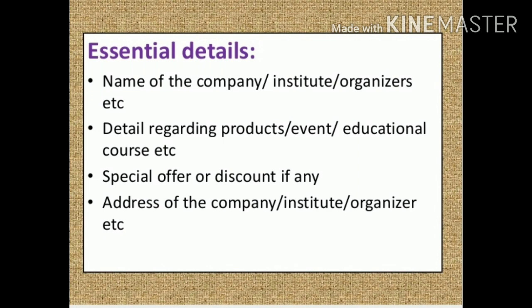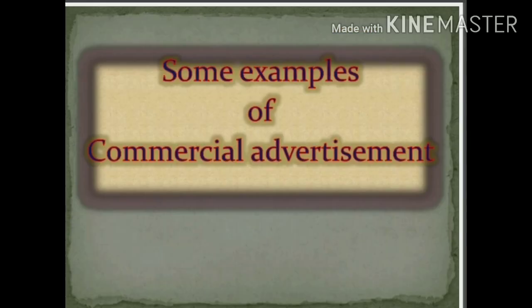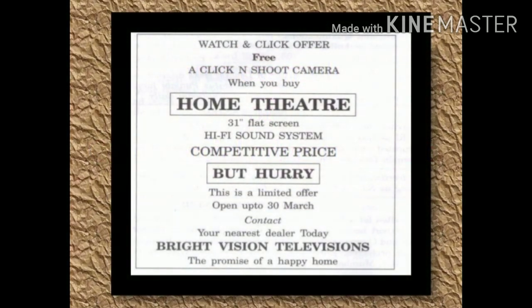Then address of the company or institute or organizer. These can be mentioned in that advertisement for which we are giving the commercial advertisement in the newspaper. So let us see the example of commercial advertisement, so that commercial advertisement will be more clear to you.